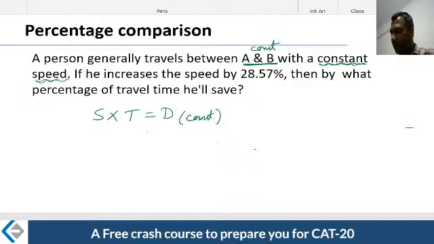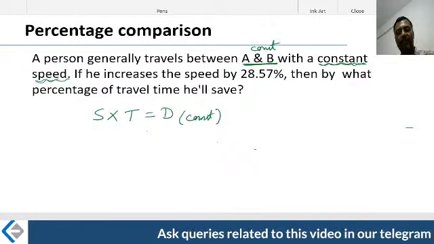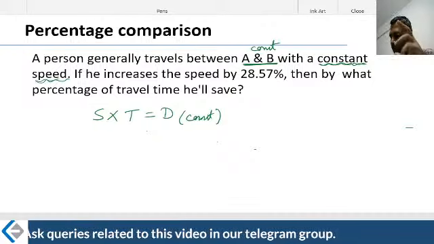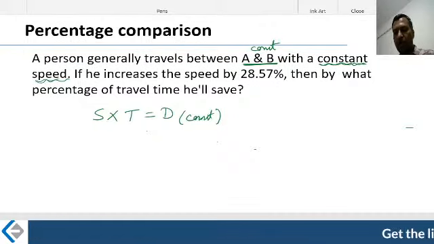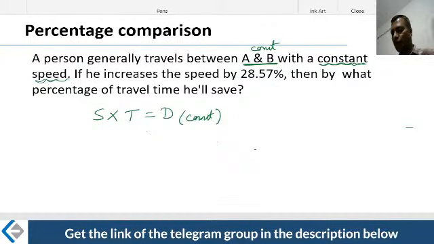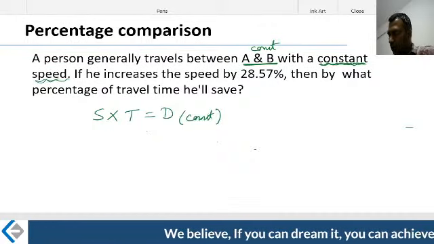Constant speed means, on day 1, he decides to drive at 30 kilometers per hour. Day 2, he may decide to drive at 40 kilometers per hour. The other day, he may decide to drive coolly at 20 kilometers per hour. So that's what we mean by constant speed. It is not that part of the journey he travels at 20 kilometers and another part at 80. The constant does not mean that every day it remains the same. On one particular day, he travels with a constant speed. That's the meaning there.